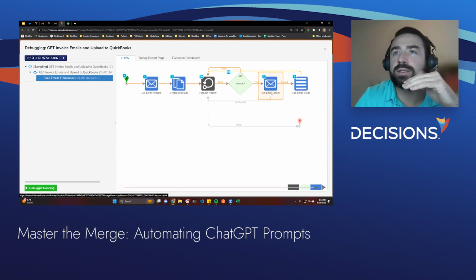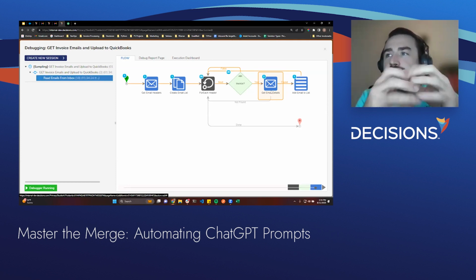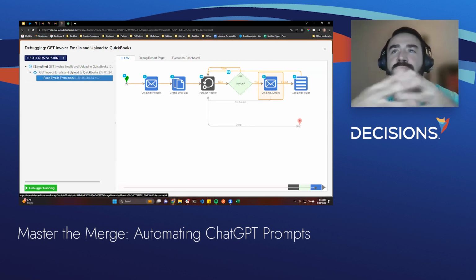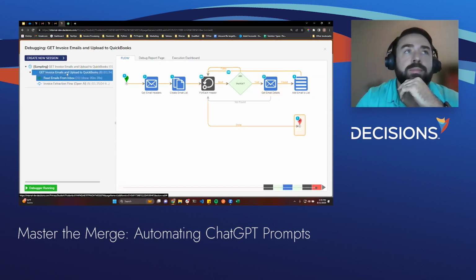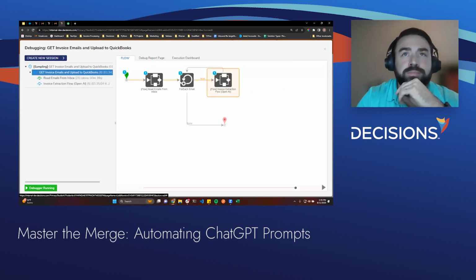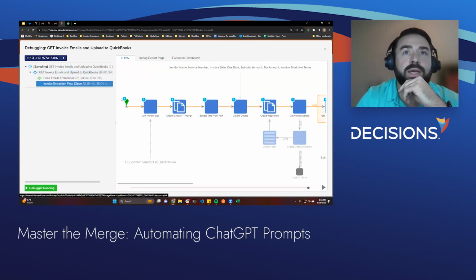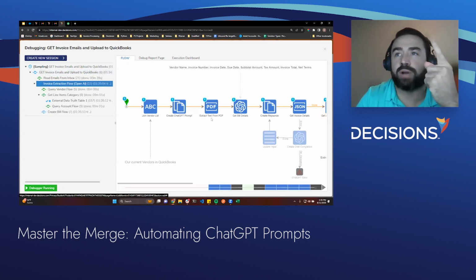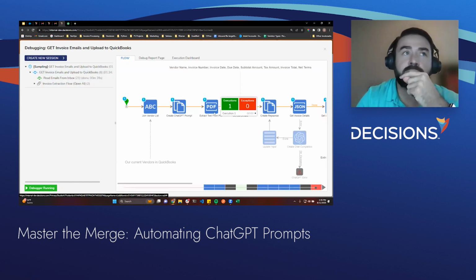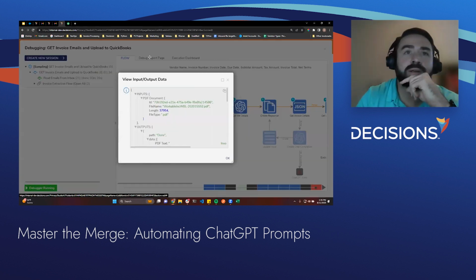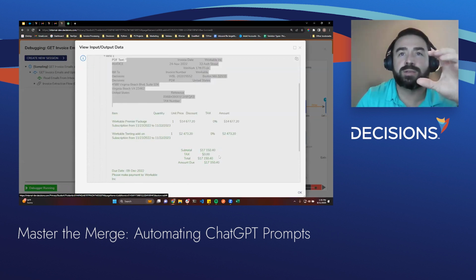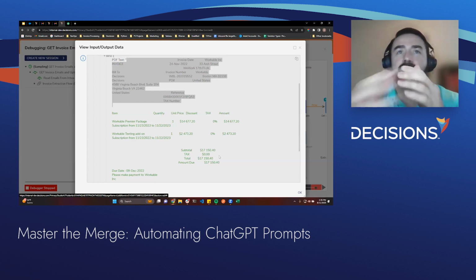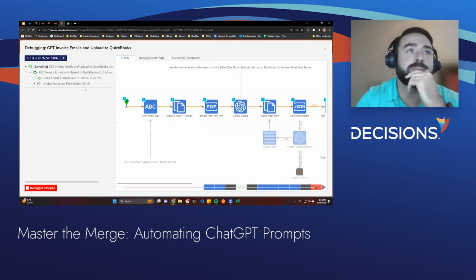After you go through each one, it's actually opening the email. It's extracting the details about it. So the PDF, the body, any additional details from that email itself. Once it's complete, it does take a little bit of time, but overall, it's a pretty quick process. It'll go through each email, and this is where, one, we extract the text from the PDF, as Gordon mentioned. So we pass in the PDF from the email, and you can kind of see what the output looks like. So it actually uses the OCR and extracts it. So we're able to dynamically pass in the PDF information to the ChatGPT step.